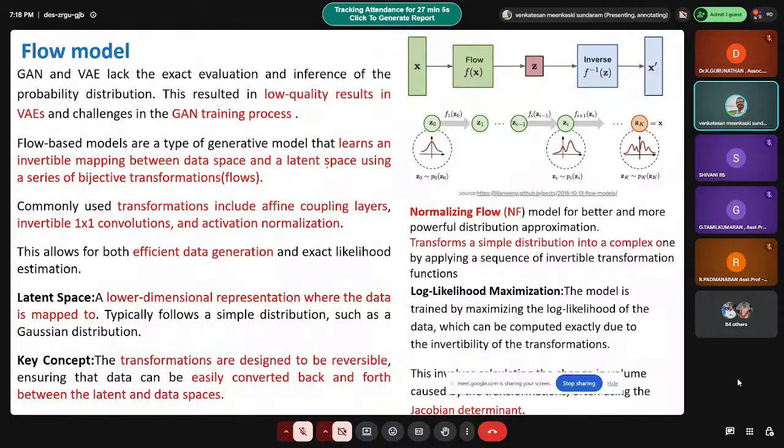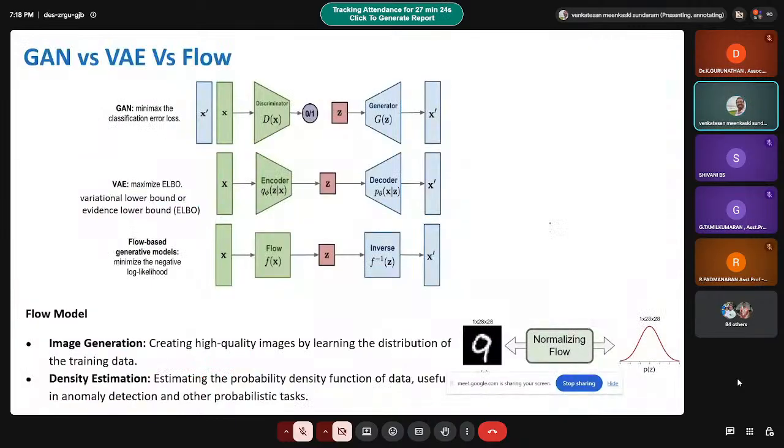So here you can see the image. There is an X, and you are incorporating this flow, f of x, and then you will get the embedding z, that will be supplied to the inverse, f inverse of z. Okay, and then you will reconstruct the original one, right? So this is how we can compare the different models: the GAN model, the VAE model, and then the flow models. All the models are used for image generation and density estimation, right?